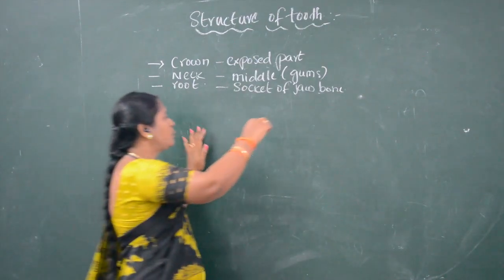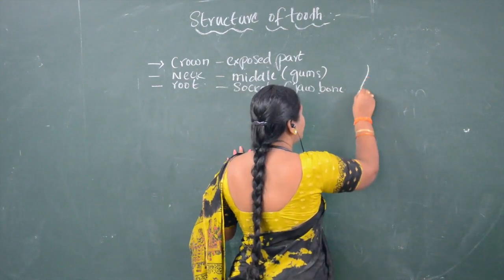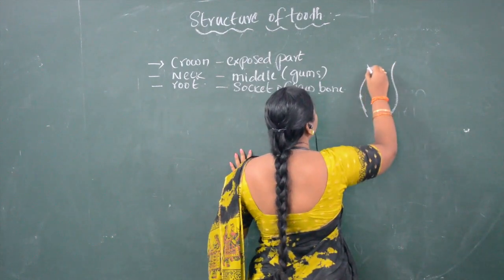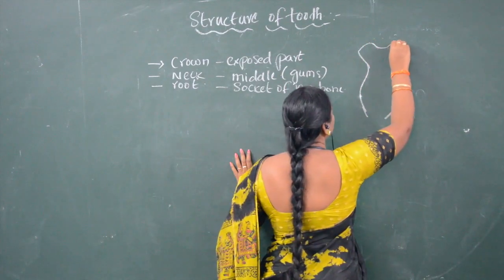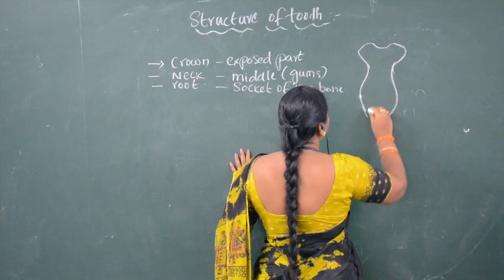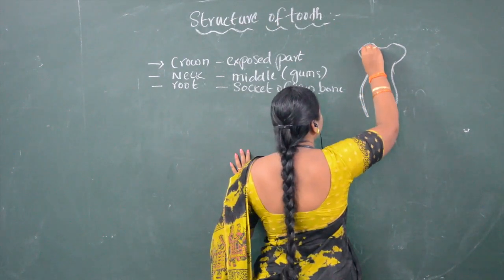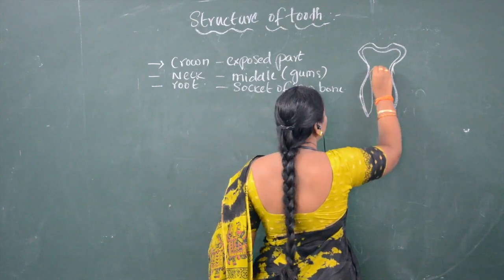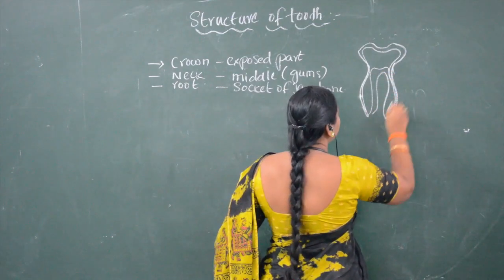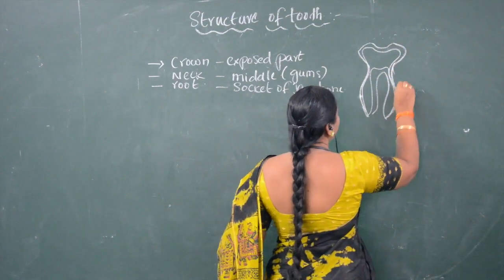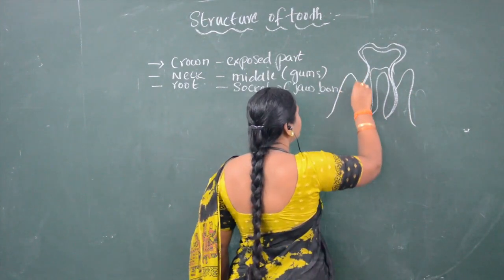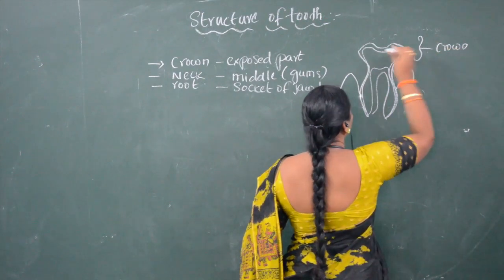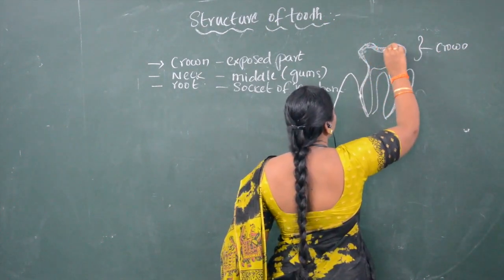So these are the parts of the structure of a tooth, which, as I already said, consists of three parts. If you see the structure of the tooth, the exposed part, this part we can call the crown.